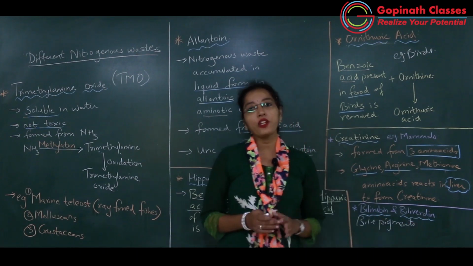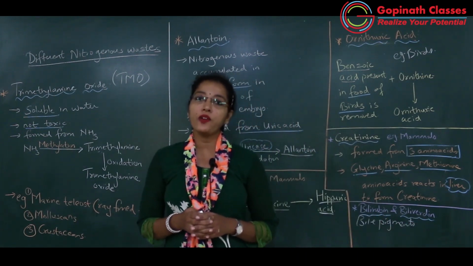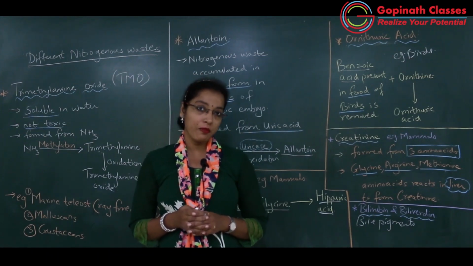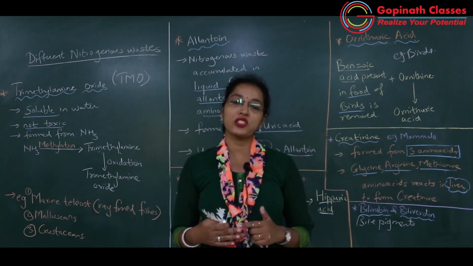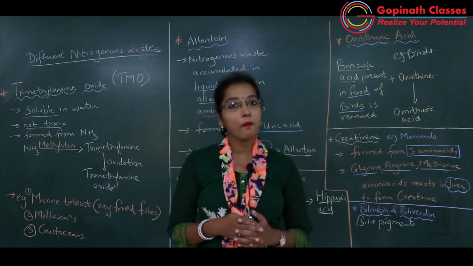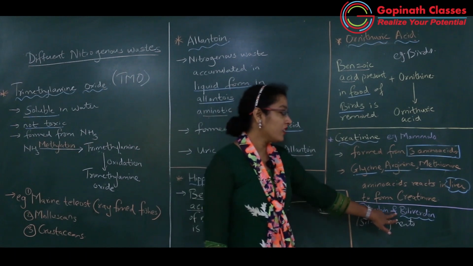Okay, and whatever bilirubin and biliverdin which is formed in the liver, it will enter in the bile juice. आपको पता है liver क्या बनाता है? Bile juice. So while producing bile juice, this bilirubin and biliverdin also gets entered in the bile juice. Okay, bilirubin, biliverdin are the waste.